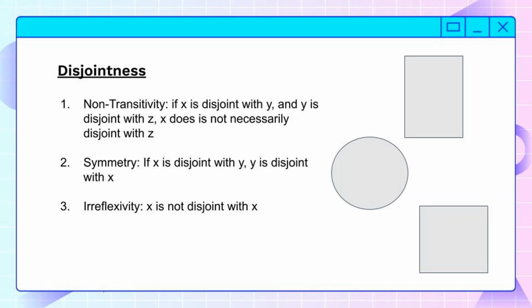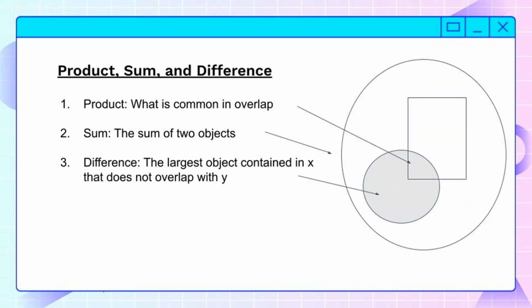Next, we have irreflexivity. Nothing is disjoint with itself. Everything has to overlap with itself, otherwise it wouldn't exist. Next, we have the idea of a product. A product is just a common aspect between two objects. So the cornerstone in a wall is the product of the wall. It's the thing which overlaps between both of them.